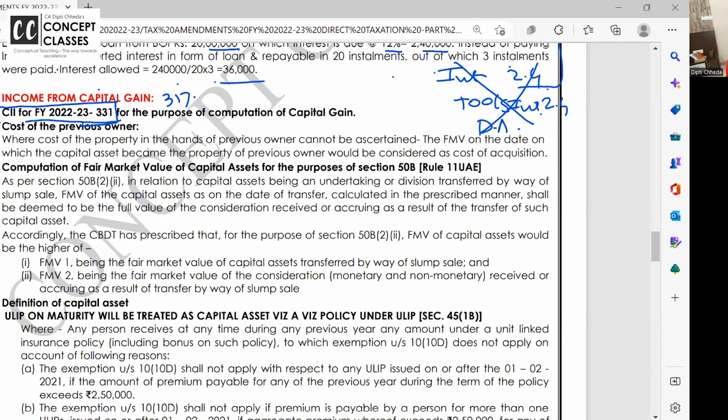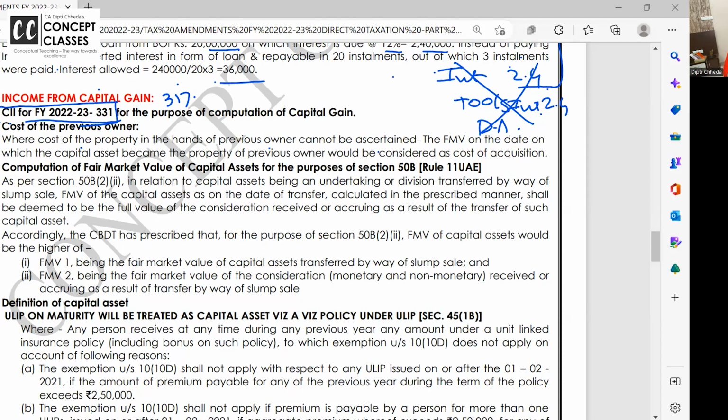We don't have to teach the capital gain chapter completely now. All right. Let us read this one. Cost of the property in the hands of the previous owner cannot be ascertained. Then fair market value on the date on which the capital asset became the property of the previous owner.